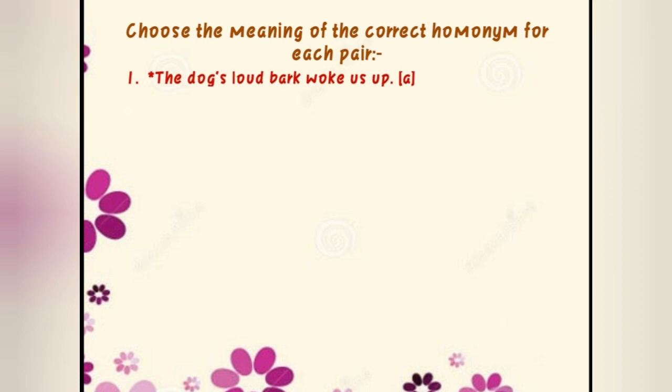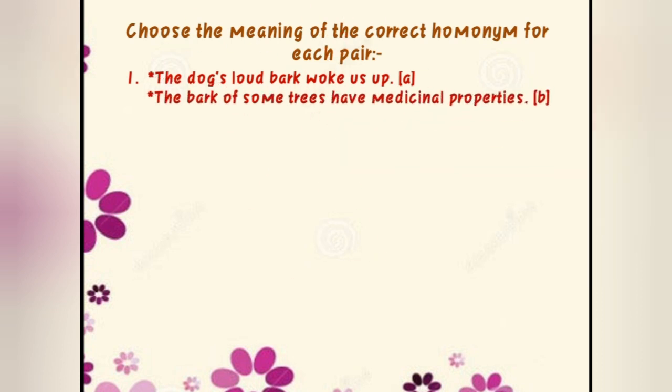Now in this you have to see the pair. These are homonyms. Now see, the dog's loud bark woke us up. The next question, these are the questions only: the bark of some trees has medical properties. Now see, what is common in both sentences? The common word is bark. Here also bark, here also bark. Okay. Now the sound a dog makes. Now what is the common thing? The sound a dog makes. Which one are you going to match?